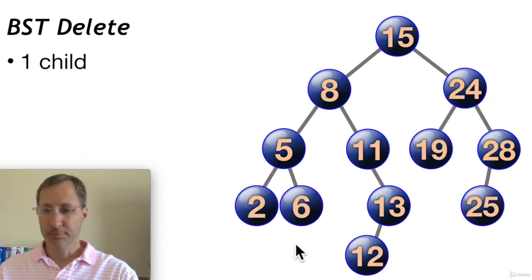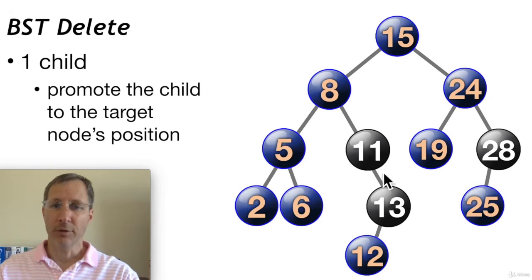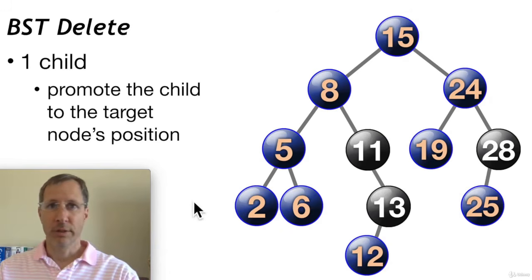Now if we have one child, these are cases where we have one child: node 11, 13, and 28. If we want to delete one of those nodes, we have to promote that child node to the target node's position. So for instance, if we want to delete the 28, we would promote 25 to 28's position. If we want to delete the 11, we would promote the 13 to 11's position, and the 12 comes with it. You're promoting that entire subtree. So that's the one child delete.